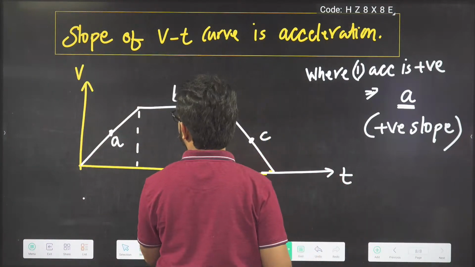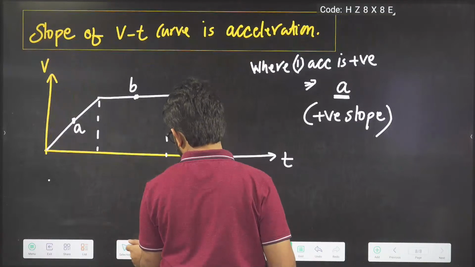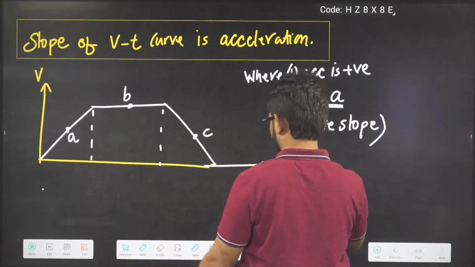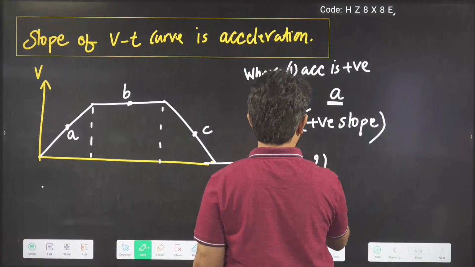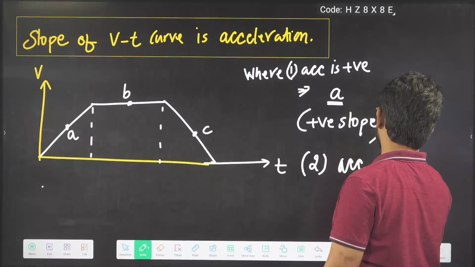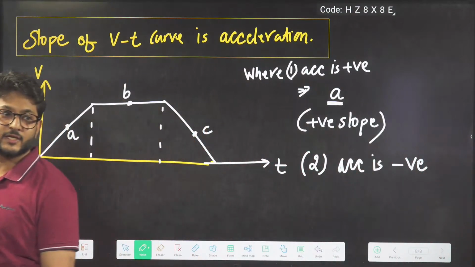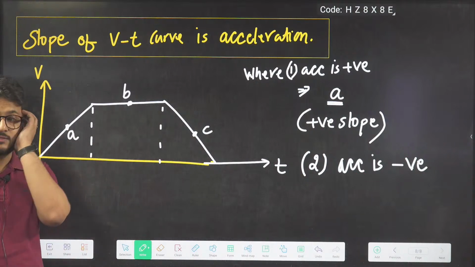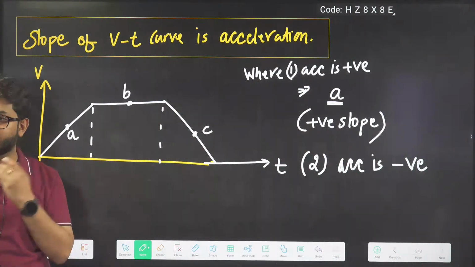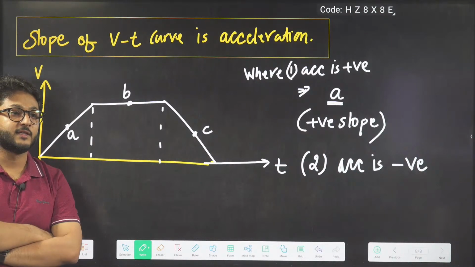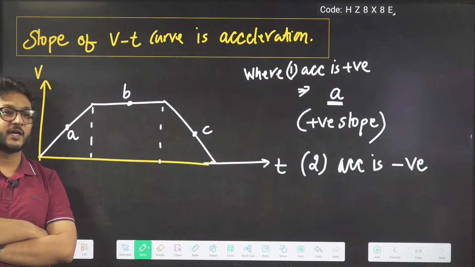Second question. Ready for the second one? The second question says acceleration is negative. In which part, A, B or C, is acceleration negative? Slope of the VT curve is known as acceleration.